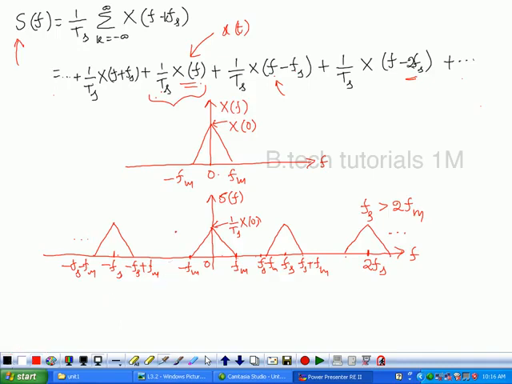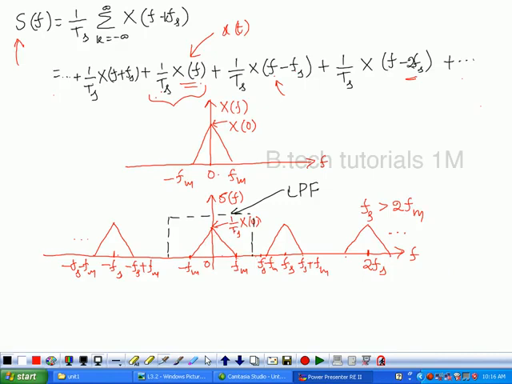Now, if you design a low pass filter with the frequency spectrum, if the characteristics of the low pass filter are like this, then what will it do? It will transmit only these components and it will eliminate the remaining components. Therefore, the output of the low pass filter will be only this much.